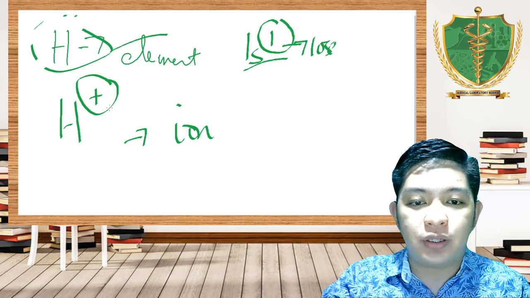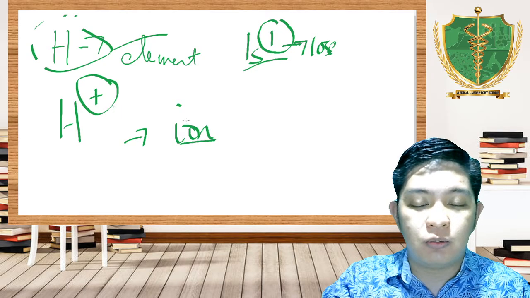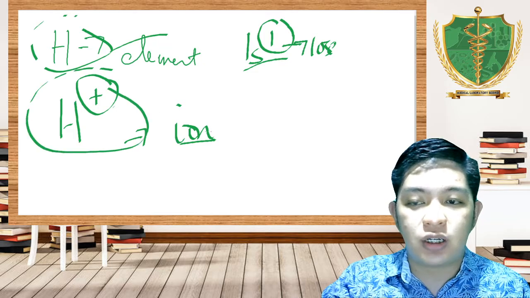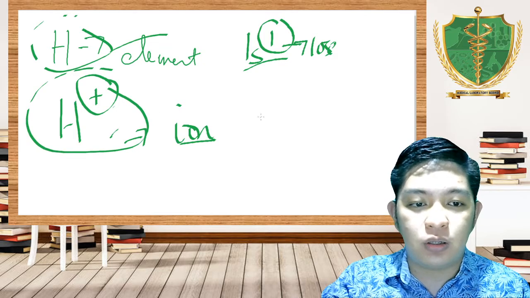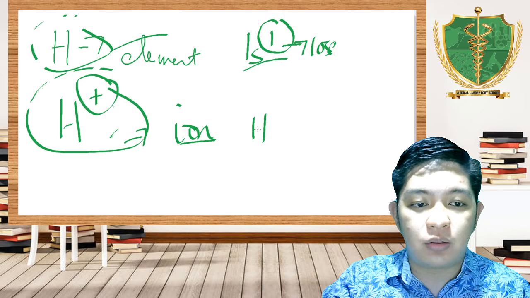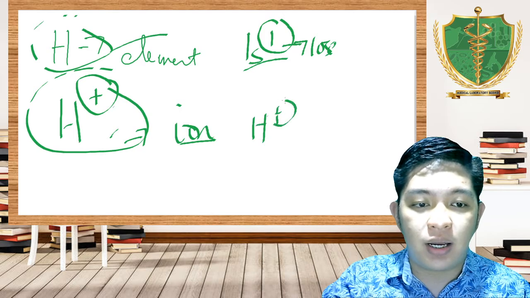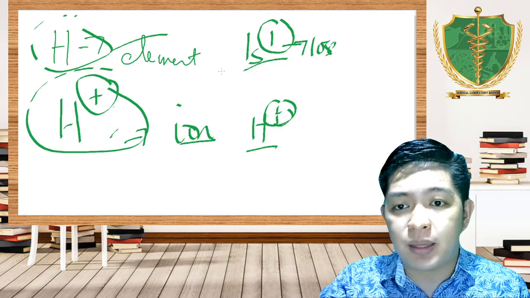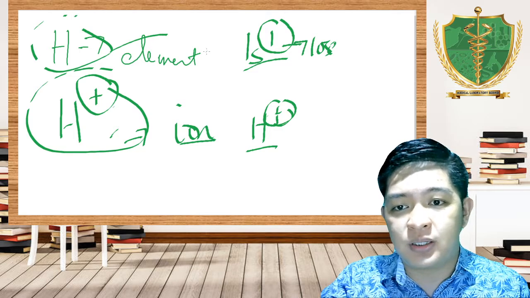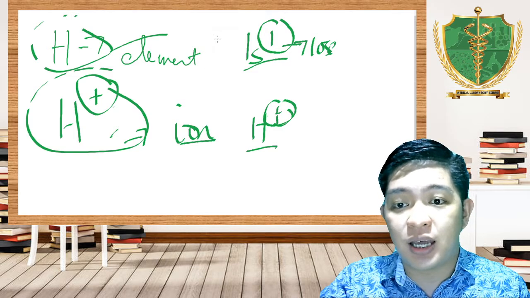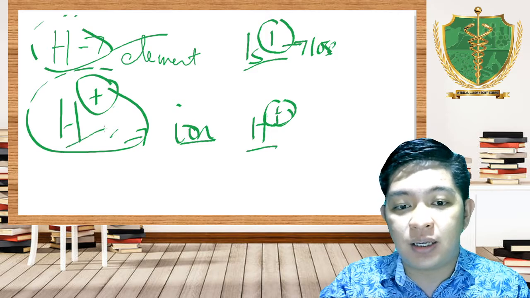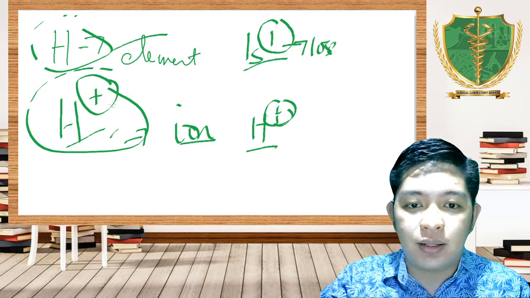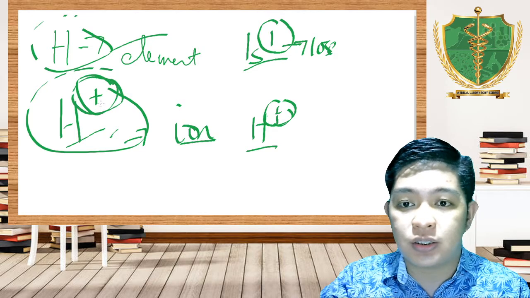And this one pertains to the ion, which means this symbol pertains to an element that can give one electron, and that is hydrogen. Take note, if I say in the exam or in quizzes, hydrogen ion, then you have to write it this way. If there is the word ion, then you have to indicate the charge.